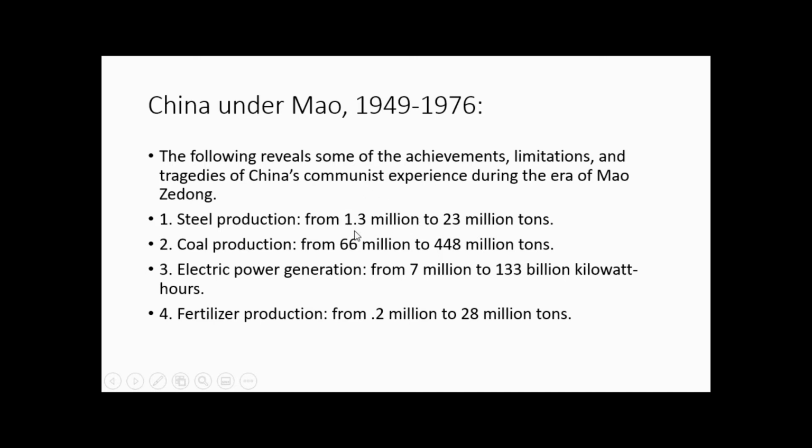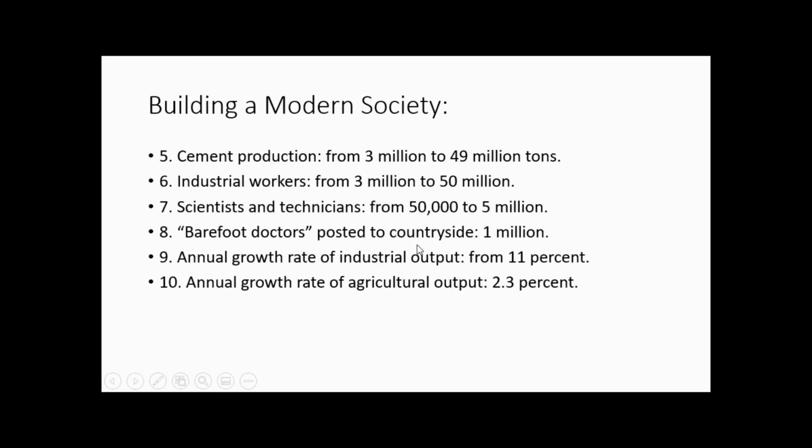I mean, this is just undeniable, from 1.3 million to 23 million tons. Coal production went way up, 66 million to 448 million tons. Electric power generation went way up inside China, 7 million to 133 billion kilowatt hours. Fertilizer production inside China went way up, from 0.2 million to 28 million tons. Cement production went way up, from 3 million to 49 million tons.